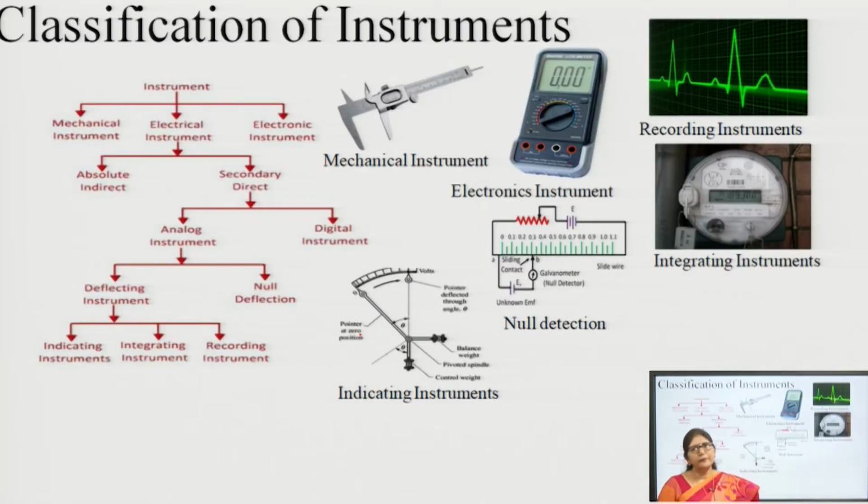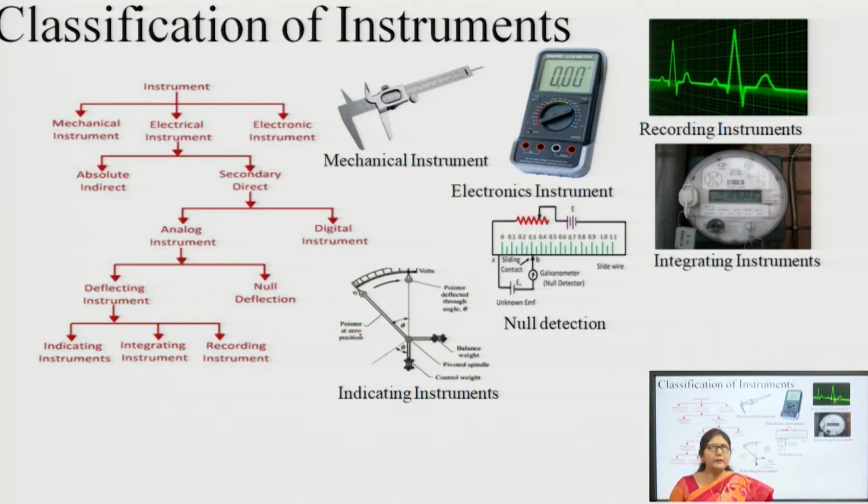Then the classification of instruments. Instruments may be classified into 3 categories: mechanical instrument, electrical instrument and electronic instrument. Mechanical instruments are very suitable for measurements where we have stable inputs. The problem with mechanical instruments is that they have a moving part, and the moving part has very high mass. Because of high mass there is an inertia loss. So, we will use a mechanical instrument only at places where we need a stable measurement.